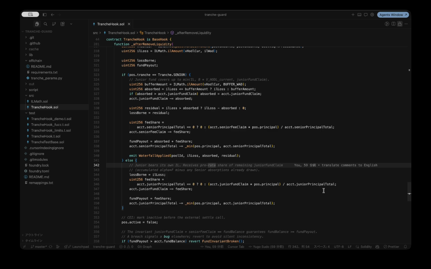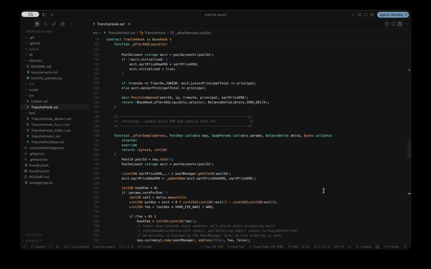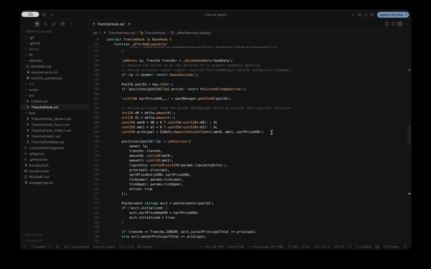It's the first-loss tranche, but earns the bigger share of the fees. And the loss is measured against the entry position here, and the position was recorded from Uniswap's own balance delta at deposit, not from the caller.